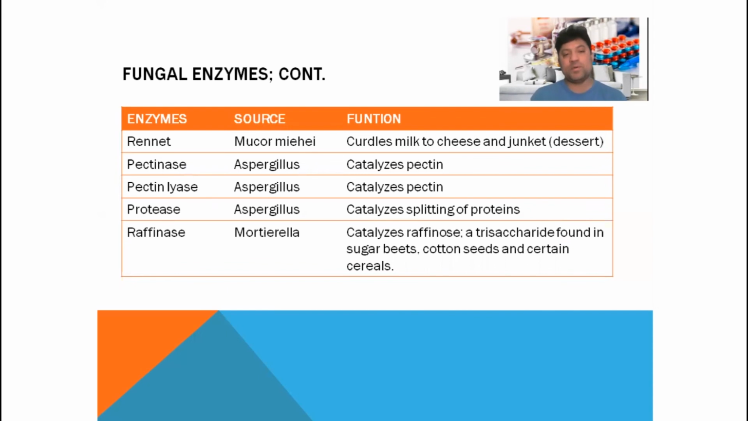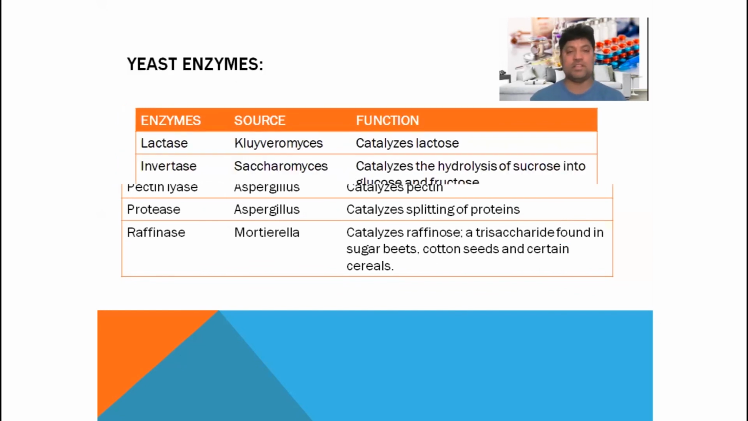Pectinase is produced by Aspergillus, and it catalyzes pectin. Pectin lyase is also produced by the fungus Aspergillus, and it catalyzes pectin, with the same function and the same role. Protease, derived from Aspergillus, disintegrates protein. Then raffinase is produced by Mortierella. It catalyzes raffinose, a trisaccharide found in sugar beet, cottonseed, and certain other cereals.